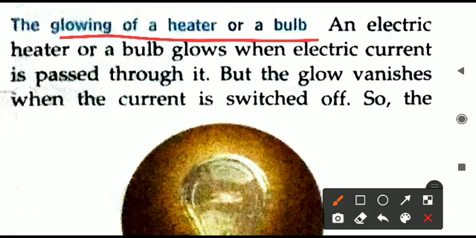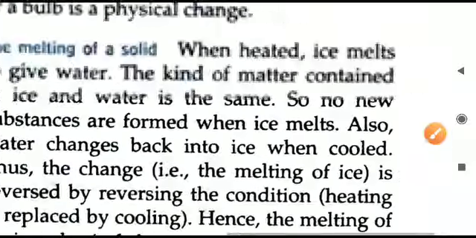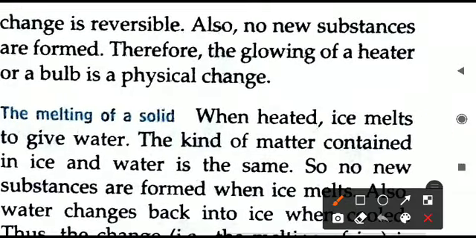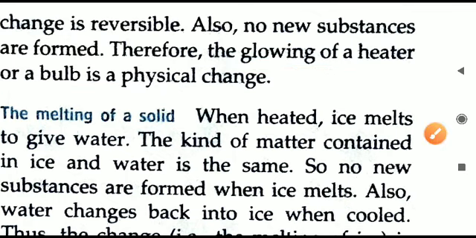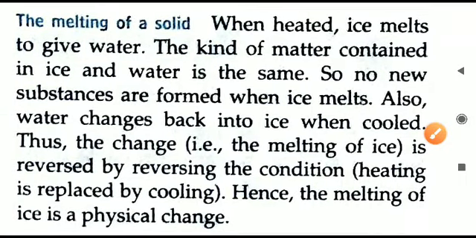The glowing of a heater or a bulb. An electric bulb or a heater glows when the current is passed through it, but the glow vanishes when the current is switched off. So what we can assume here is that it is a reversible process. The change is reversible, and also no new substance is produced. So that is why we can say the glowing of a bulb and the heater is a physical change. Basically we have to follow only these two conditions. First, nothing new should be formed, and second, the process should be reversible.